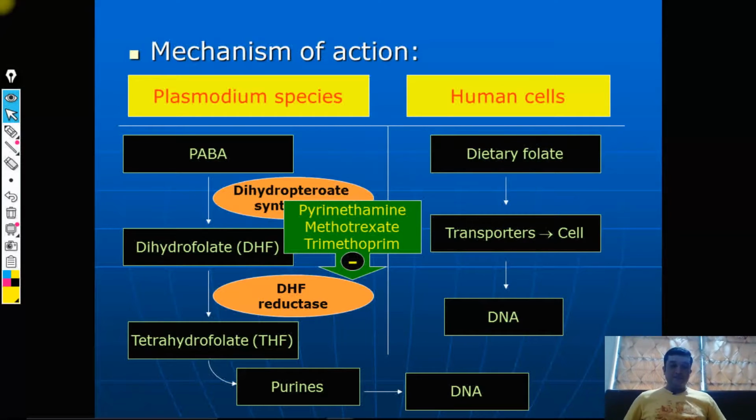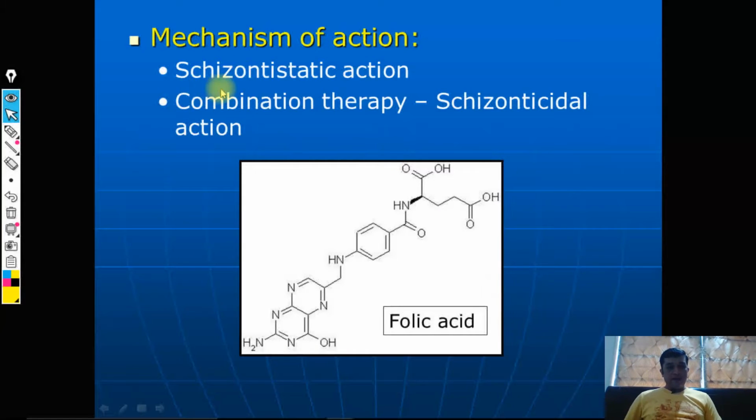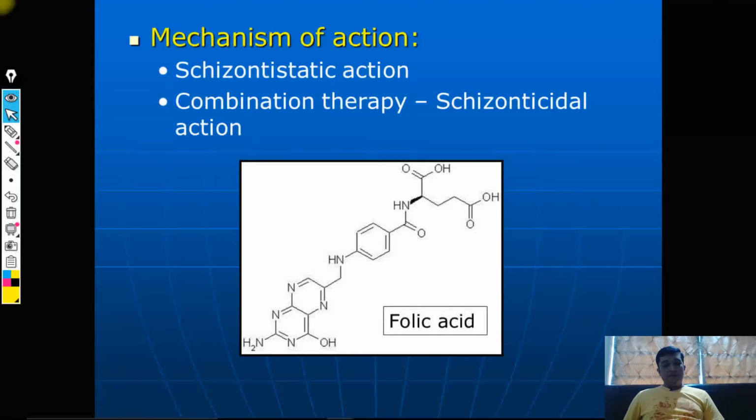So, such an important mechanism we have learned, a very easy mechanism also. This is what we have learned: individually they produce schizontostatic activity, but when you go for a combination therapy, both enzymes get blocked sequentially, then it produces a schizontocidal action, and that is why sulfadoxine and pyrimethamine are always used in combination, they are not given as a single agent, remember this fact. This is the structure of folic acid, just to understand how these drugs work, or what the pteridine ring structure is. Otherwise in pharmacology you do not need to draw these structures, fine.